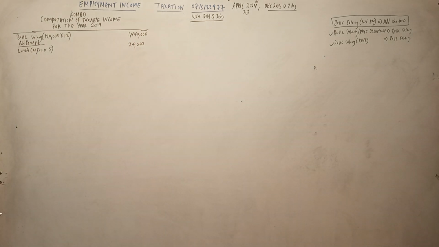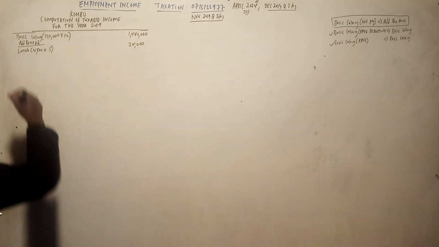Next, he was provided with a fully furnished house with water and electricity. The employer paid a monthly rent of 45,000. He was deducted 10% as rent. Then the cost of furniture. Before we go to the house benefit, let's go to the furnished furniture.